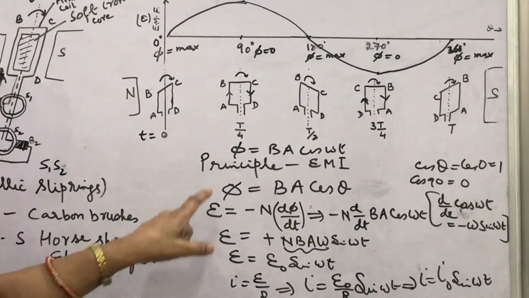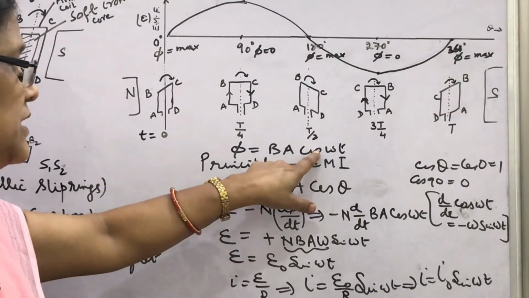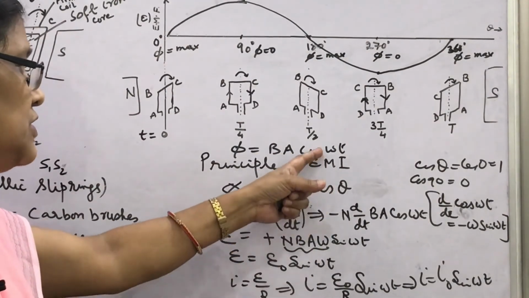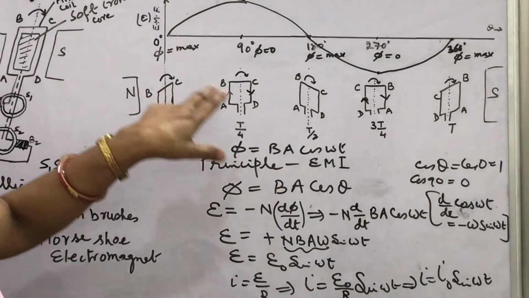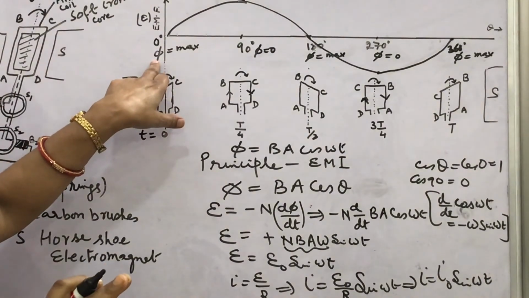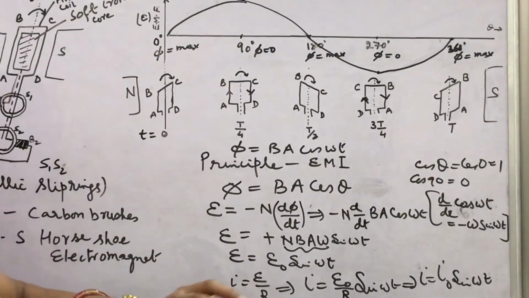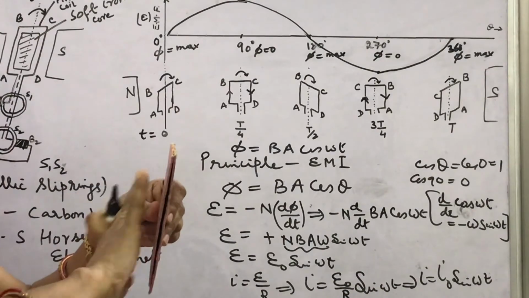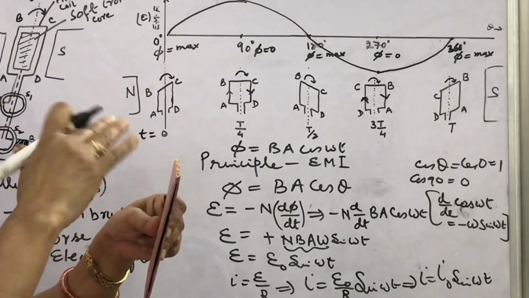And what is the EMF induced? It is proportional to sine omega t. When cos is maximum, sine is 0. When cos is 0, sine is maximum. And we have shown here that we started when the flux is maximum, with AB in this position. AB was downward, flux is maximum. Since the flux is maximum, in the beginning there is no change, so there is no current.